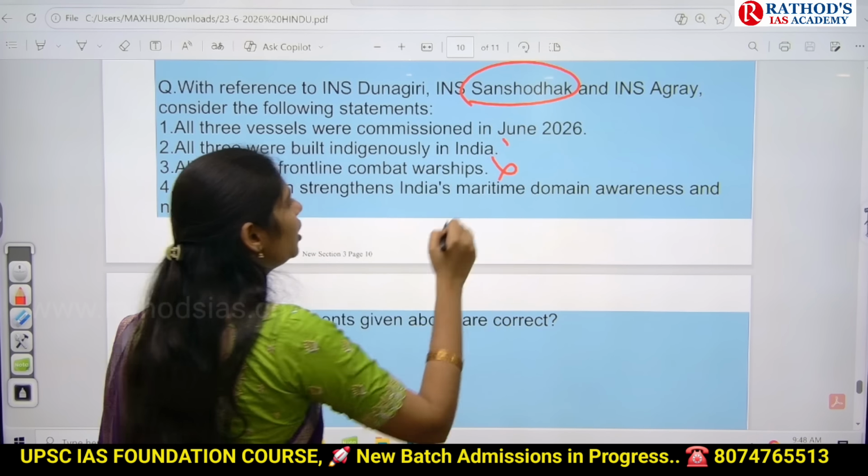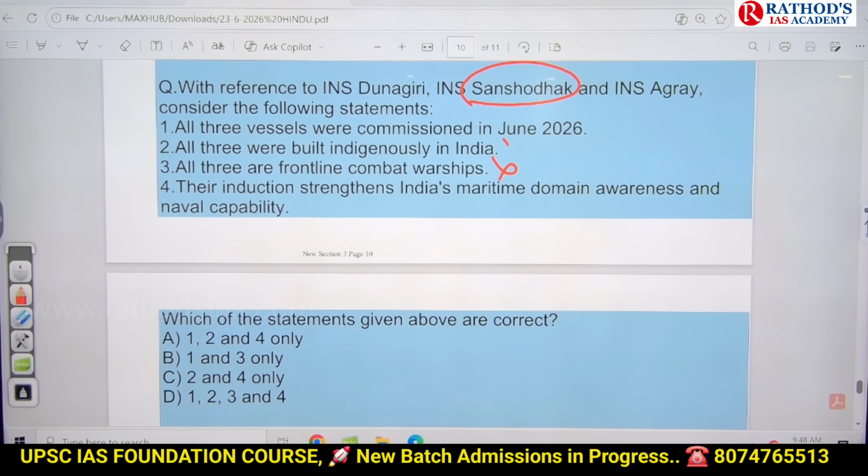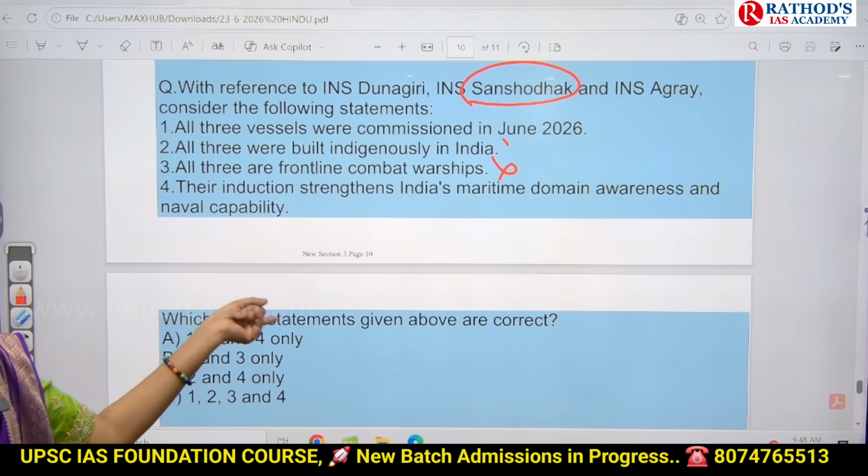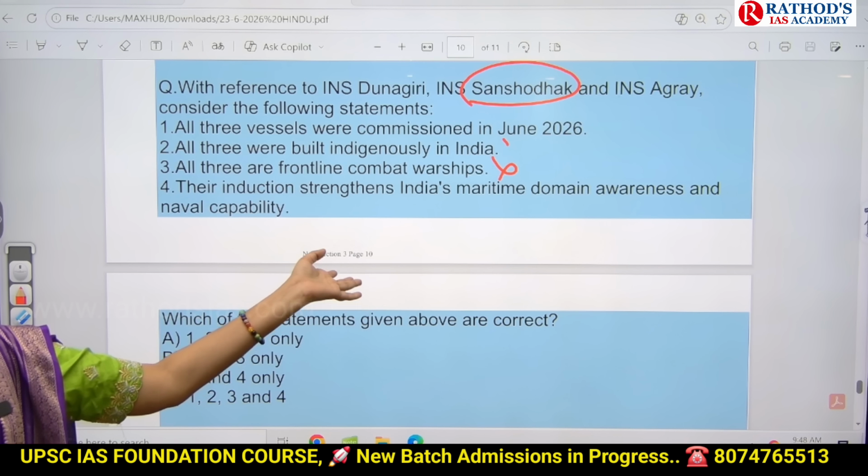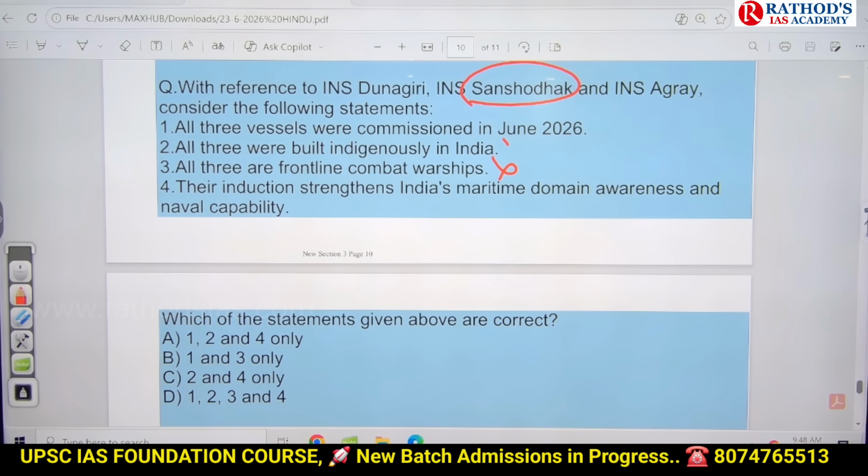It is not at all a combat ship. Their induction strengthens India's maritime domain awareness and naval capability. Those were the article highlights in today's paper related to our maritime security because of the induction of these 3. So what is the answer? We have to eliminate statement 3. Answer is 1, 2 and 4.